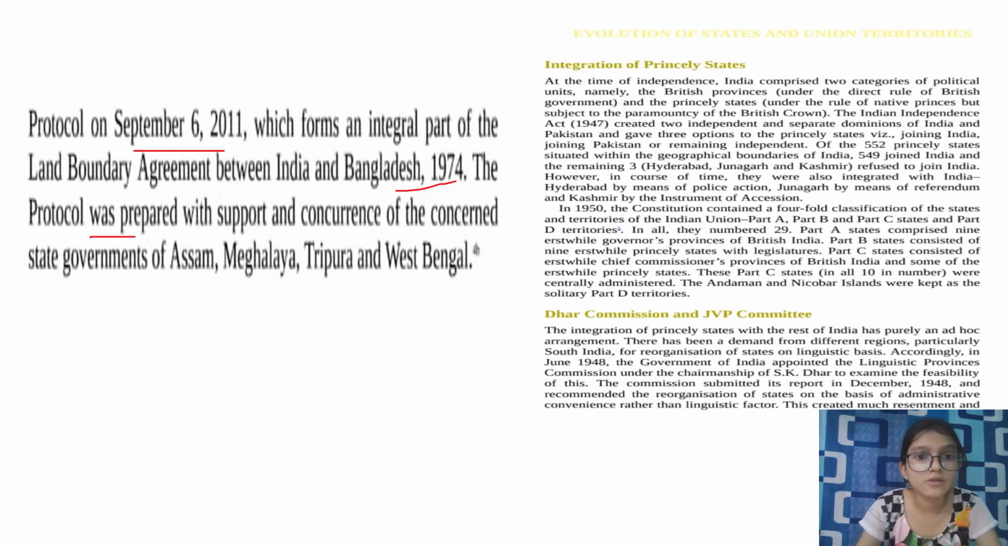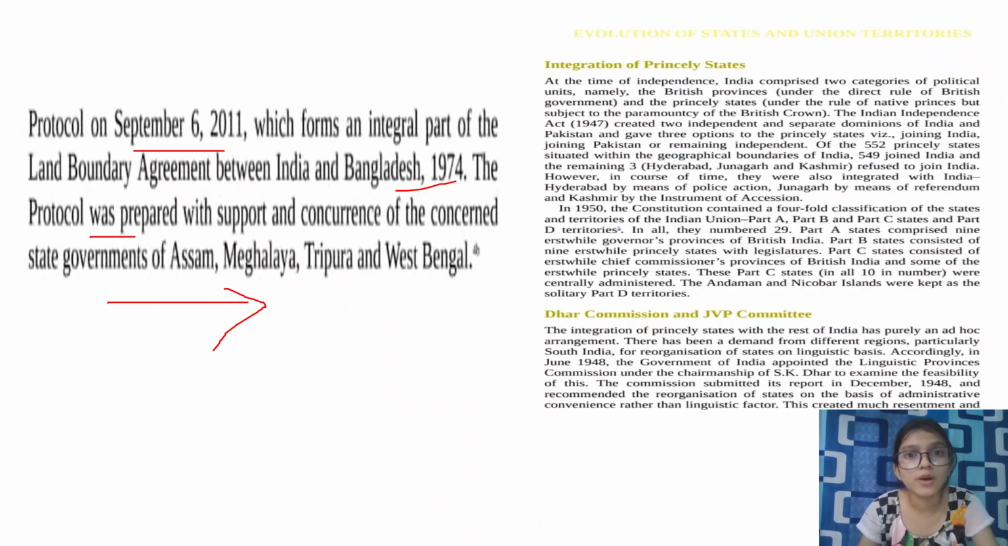The protocol was prepared with support and concurrence of the concerned state governments of Assam, Meghalaya, Tripura, and West Bengal. So this basically happened because of the Ninth Amendment Act, that some areas were given to Pakistan due to lots of disturbance among the public. That gave motivation to other states to ask for, or to solve, disputes happening around the border. So for that reason, in 2015, the agreement was made, and there was action between India and Bangladesh. So this is the kind of power that has been given to the Parliament under Article 3.